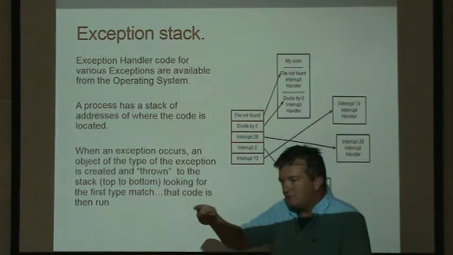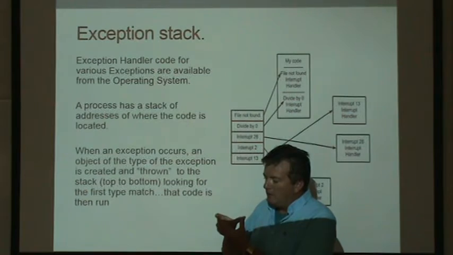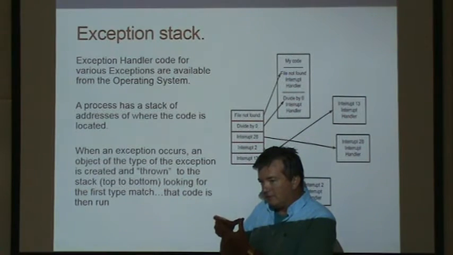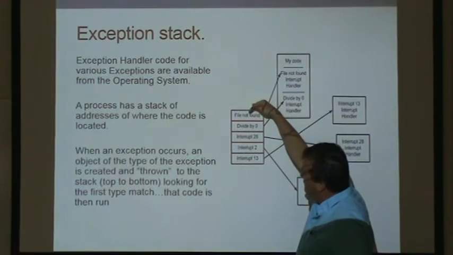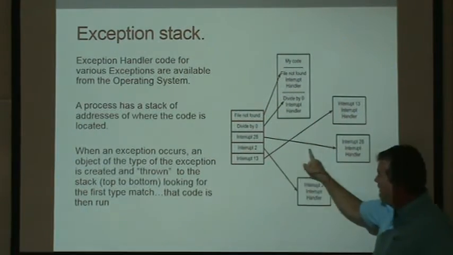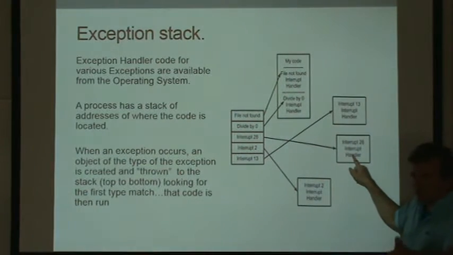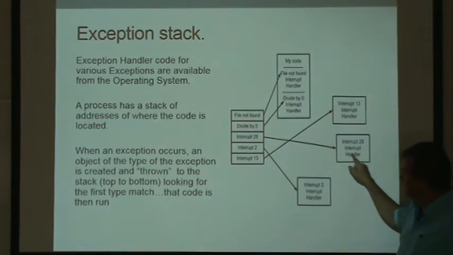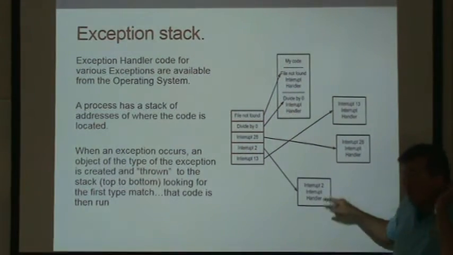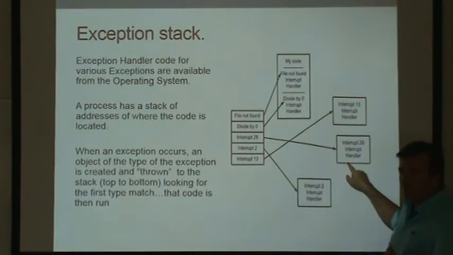You had an exception. The operating system saw the type of the exception, created a Java object, which is a type exception, threw the exception into the stack and found a match. It said, here's the code. Now, this code runs, and the operating system is saying that your problem is this, and here's how I'm going to try to clean it up. What would run right after this exception handler finished? Where would control now go if you were designing the system?